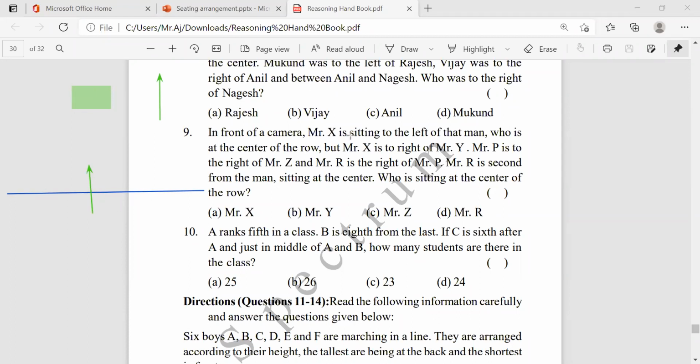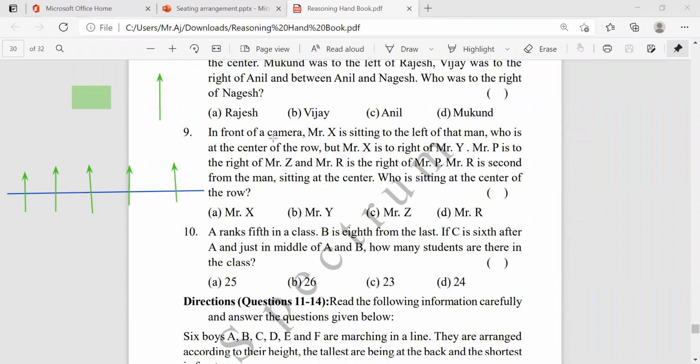And what they're saying: Mr. X is sitting to the left of the person in the center of the row, and Mr. X is to the right of Y, and Mr. P is to the right of Z. Mr. R is to the right of Mr. P. Mr. R is second from the man sitting in the center. How many members are there? Mr. X, Mr. Y, Mr. P, Mr. Z, Mr. R, totally 5 members, like this. The middle person is there.